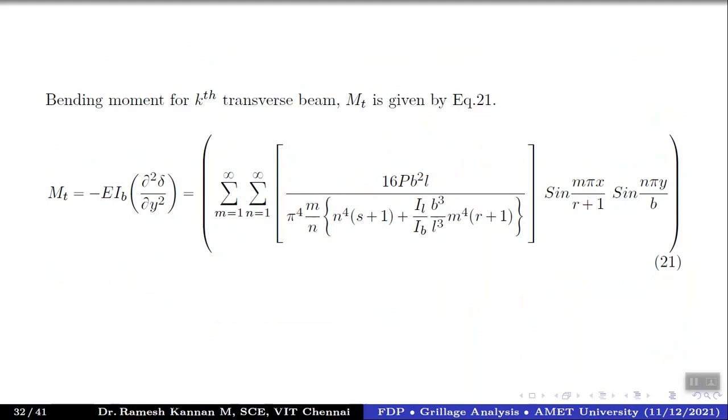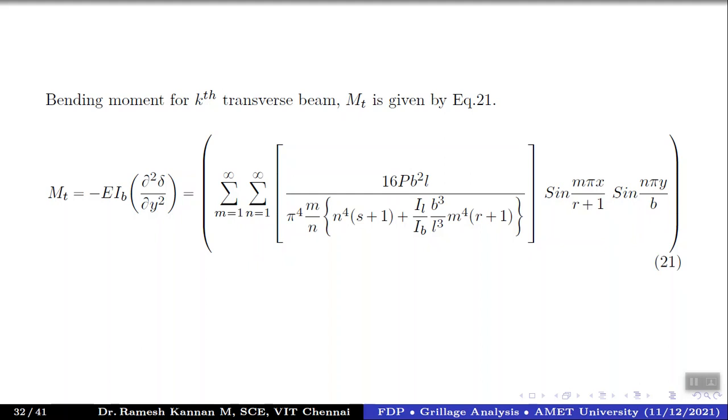Next we'll look into the transverse beam. The moment of the transverse beam equals minus EI_b into partial squared w by partial y squared, which equals summation of m from 1 to infinity, the same thing.